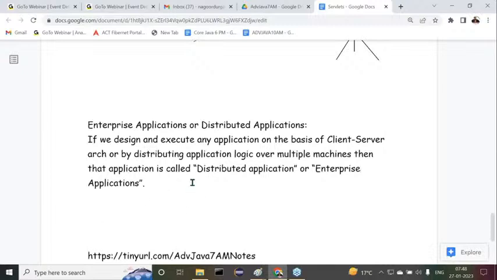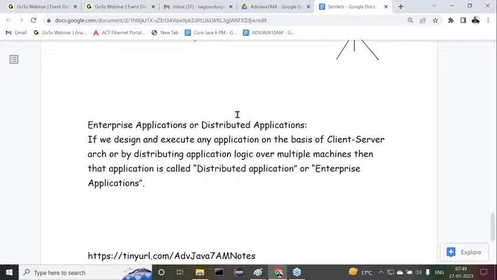This is the simple definition for distributed applications or enterprise applications. Don't worry, I will take some orientation for distributed applications again. Just a definition here we can understand.